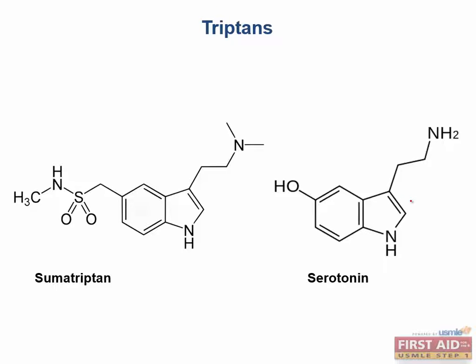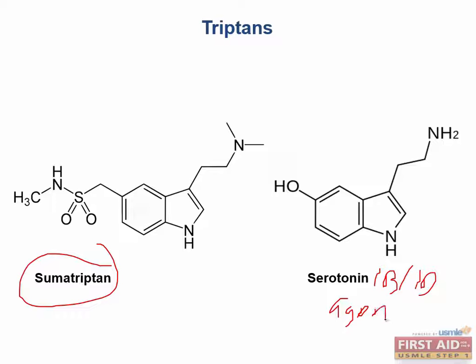Lastly, we'll mention the triptans, of which the most common example is sumatriptan. This is a very effective drug used for acute migraines as well as cluster headaches. It is a serotonin 1B, 1D agonist and is available as a nasal spray as well as in pill form.